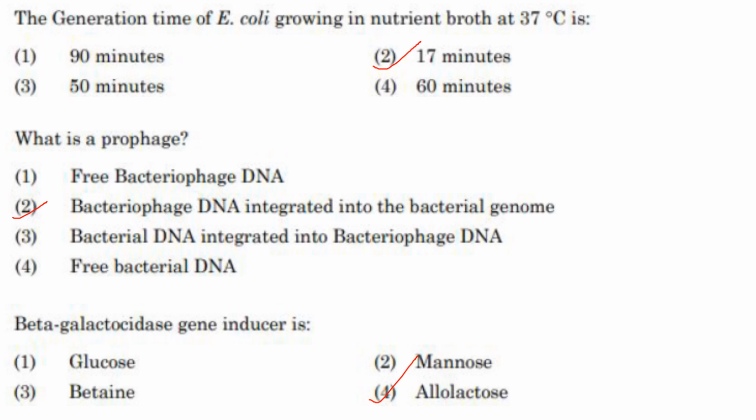Beta-galactosidase gene inducer is. So in lac operon, you have the beta-galactosidase enzyme being produced, and there is a gene for the production of this enzyme, and beta-galactosidase breaks down lactose. Which is the inducer of the beta-galactosidase gene? It is allolactose. Answer is option 4.